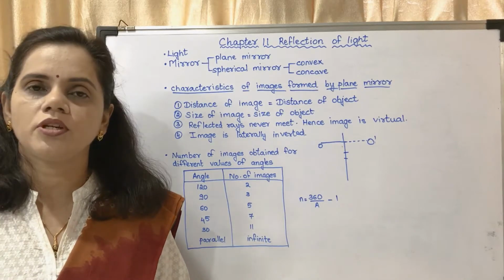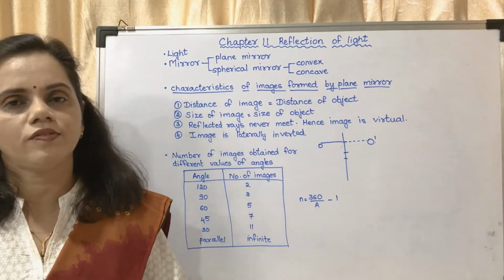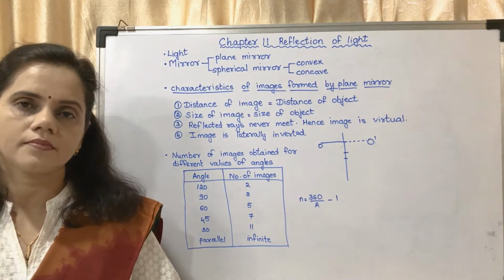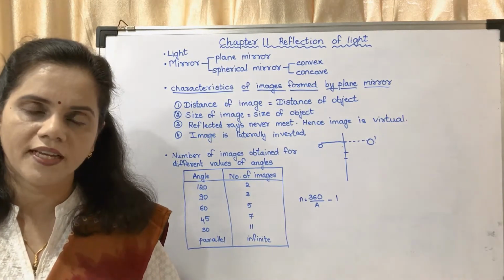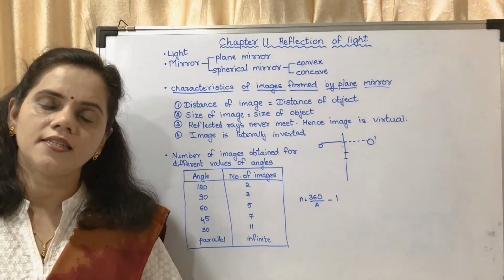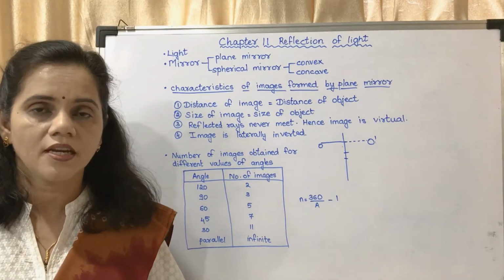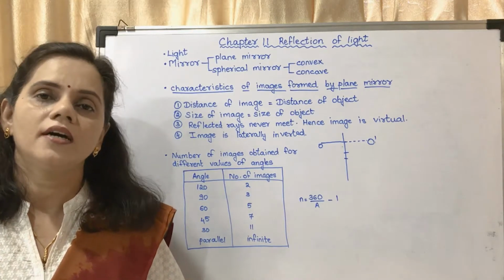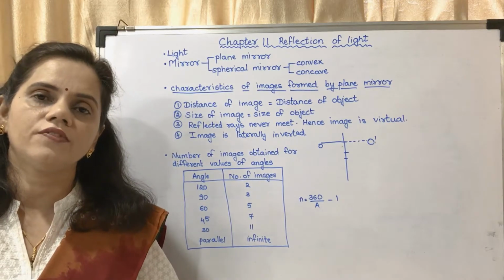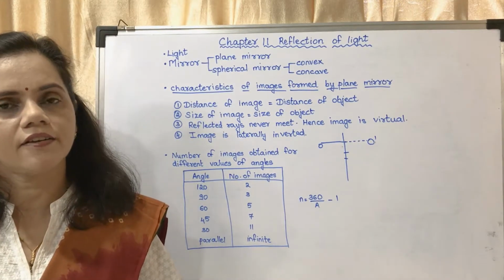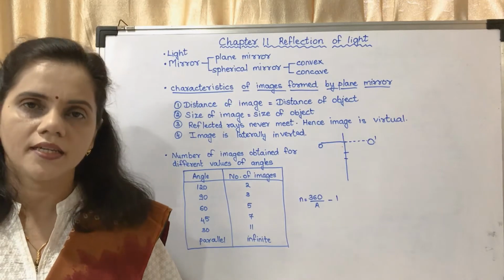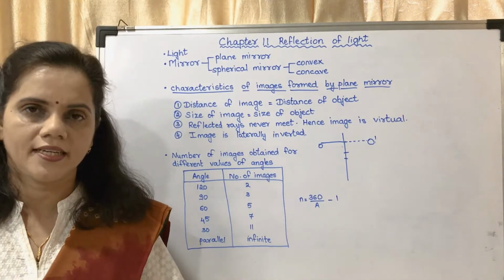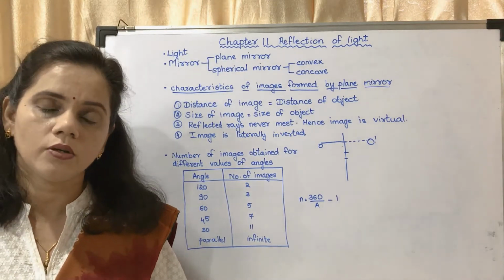Which are the different types of reflection? The two different types of reflection are regular reflection and irregular reflection. Do you remember regular reflection? Regular reflection is reflection from a smooth surface, okay, and irregular reflection is reflection from a rough surface. So reflection from a smooth surface is called as regular reflection and reflection from a rough surface is called as irregular reflection. Okay, you might have studied this in your lower classes.